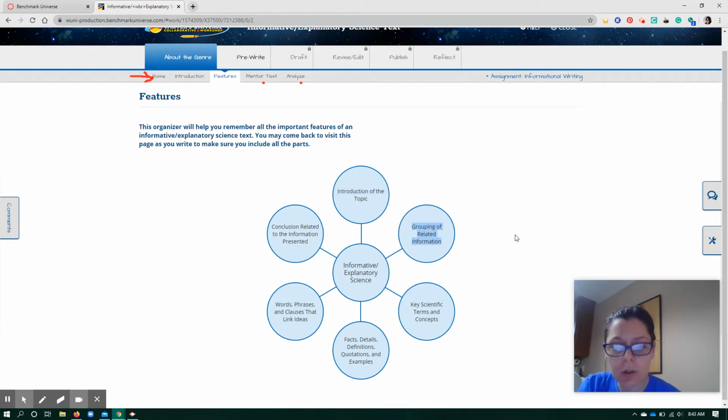Another thing they say is important is grouping of related information. What related information do you have on the topic? We're going to go over that inside the essay. Key scientific terms and concepts.